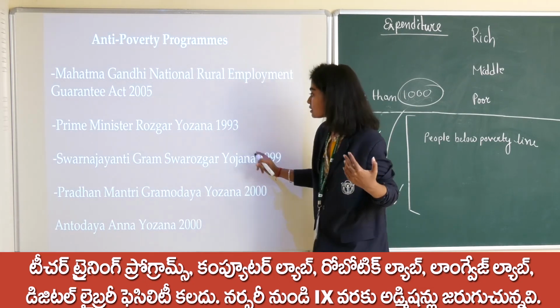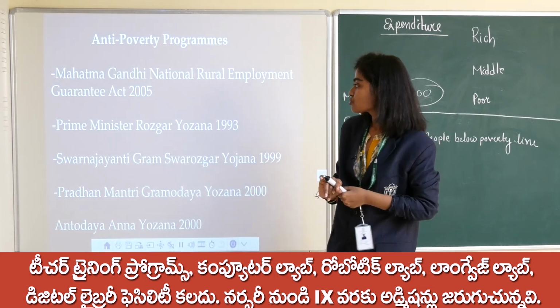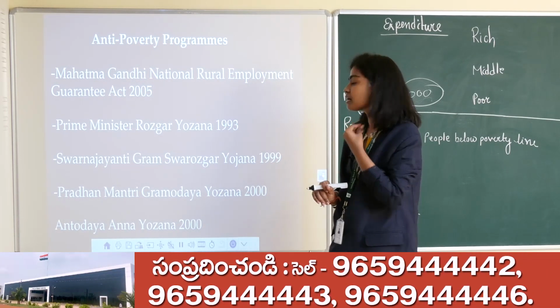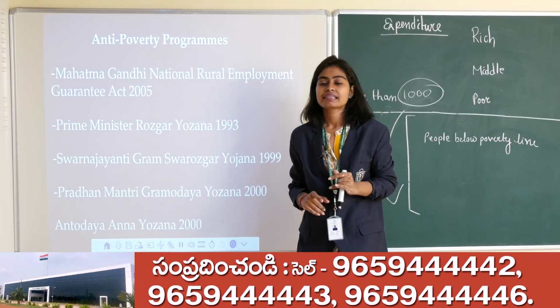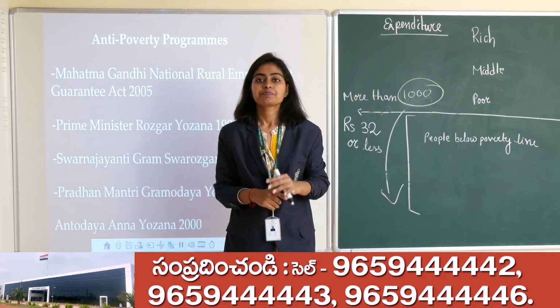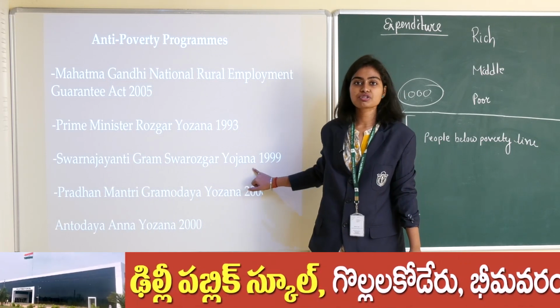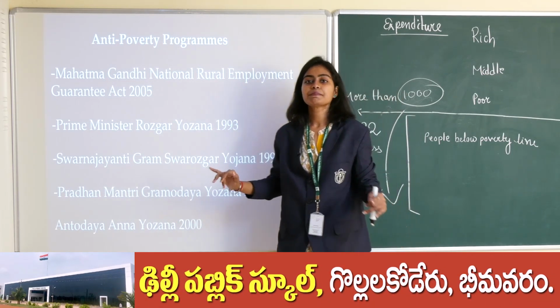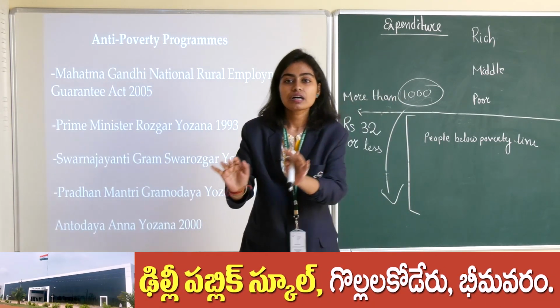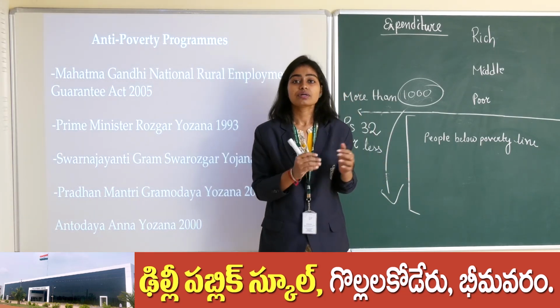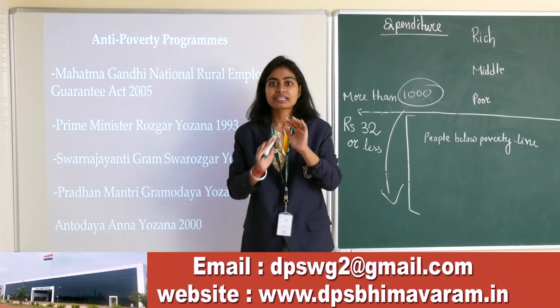Okay, next, Swarna Jayanti Gram Swarojgar Yojana 1999. Okay, under this Swarna Jayanti Gram Swarojgar Yojana 1999, people are also provided employment through the help of self-help group. Okay, self-help group. What is that group?